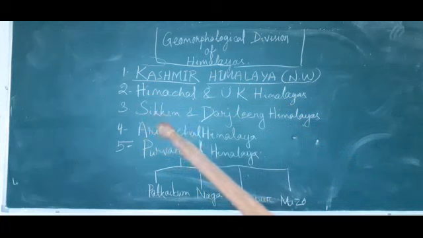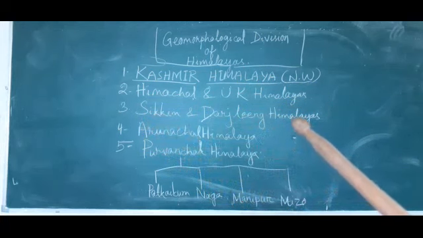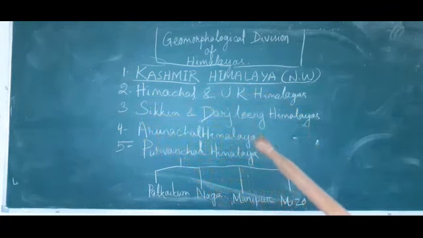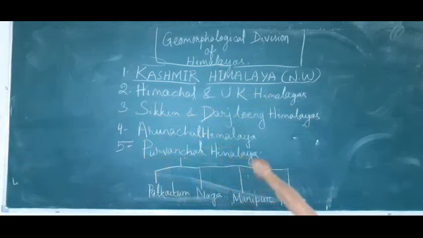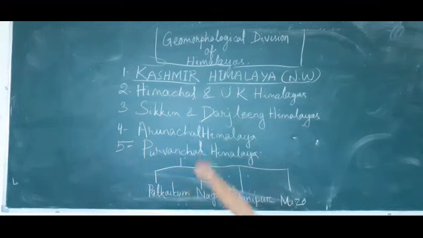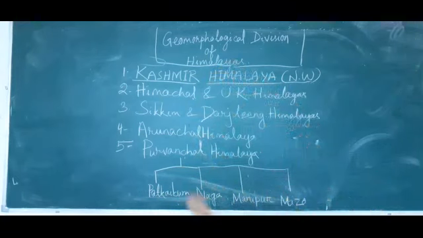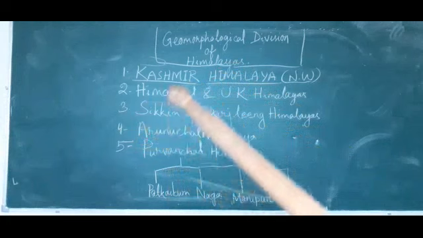Third one, Sikkim and Darjeeling Himalaya. Then Arunachal Himalaya. Then your Purbanchal Himalayas. These Purbanchal Himalayas are again subdivided according to their areas. First one is your Patkai Bum, then Naga Hills, then Manipur Hills, then your Mizo Hills. We will read all separately.